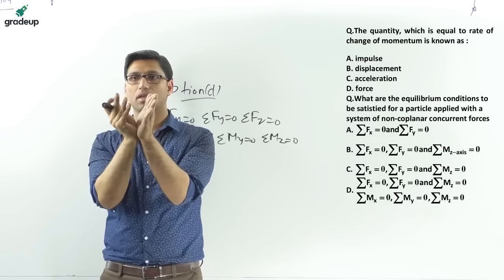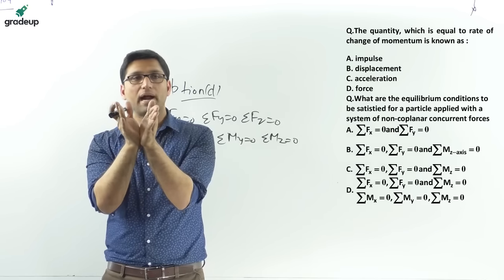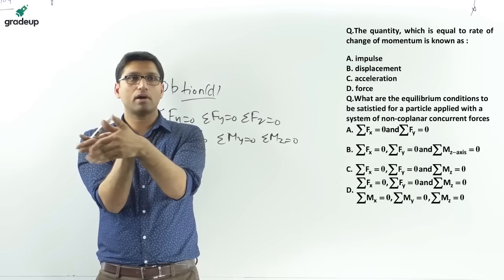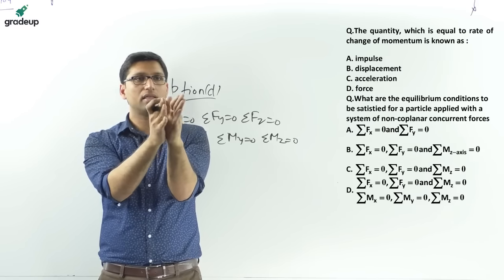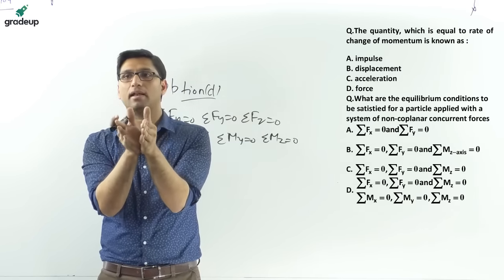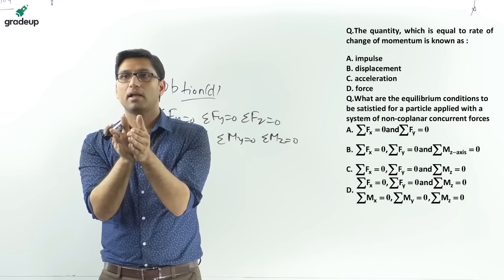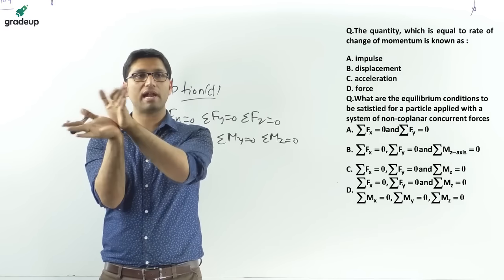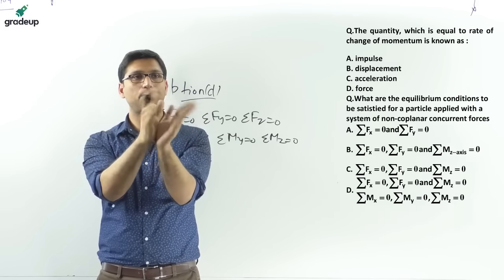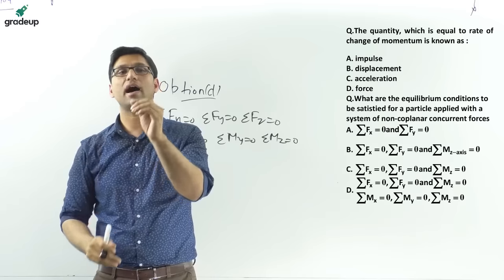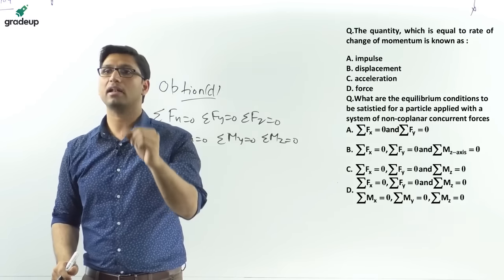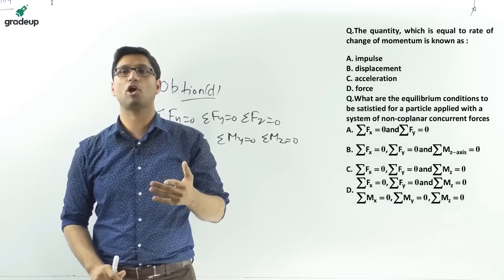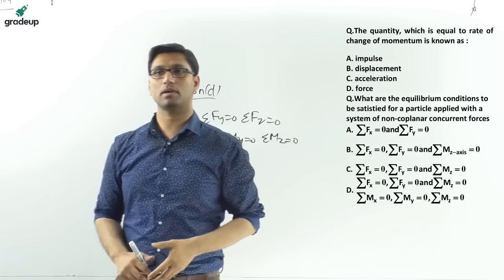But this tripod can move in different planes, in the x, y, z planes. It is not stable in a single plane. So that is a non-coplanar and concurrent system. I hope you have understood the example.